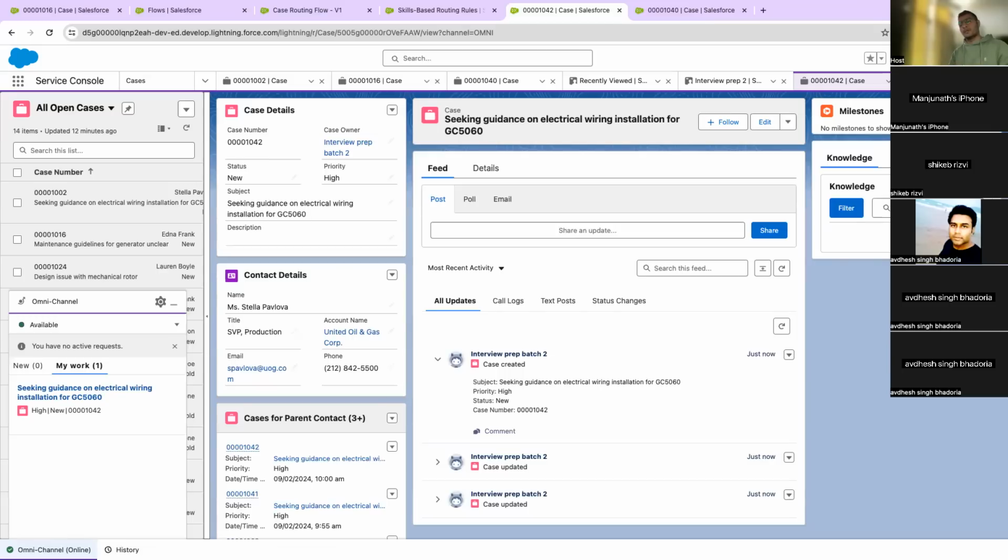I want you guys to focus on this thing. I just want you to do these things on your own dev org and try this in front of your screen rather than just going to the theory, because theory does not make any sense if you have not done this practically, because you will not be able to explain in an interview. But if you have done it practically, even if you're not able to answer the theoretical question, you will still be able to convince the interviewer that you know this thing. Okay.